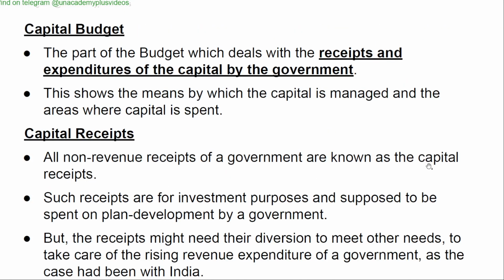Capital budget, the part of the budget which deals with receipts and expenditures of the capital by the government. This shows the means by which the capital is managed and the areas where capital is spent. Capital receipts. All non-revenue receipts of a government are known as capital receipts. Such receipts are for investment purposes and supposed to be spent on planned development by a government. But the receipts might need their diversion to meet other needs, to take care of the rising revenue expenditure of a government, as has been the case with India.